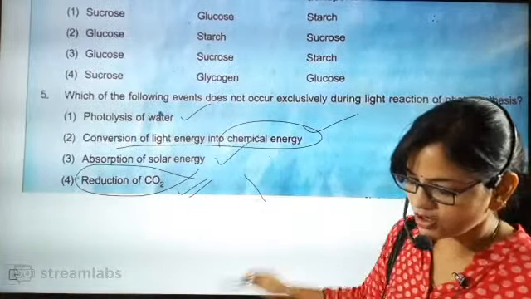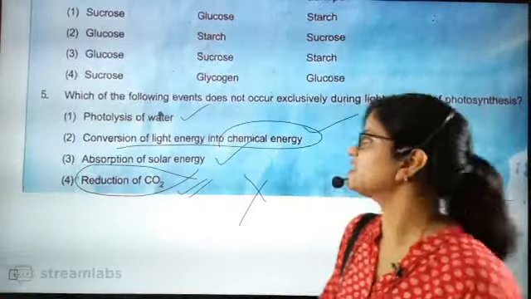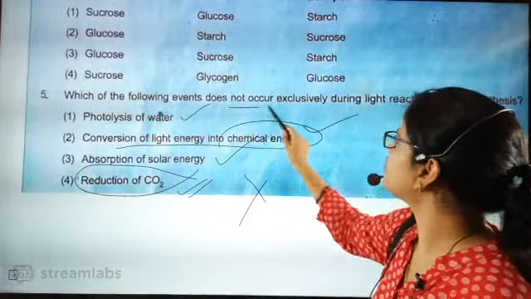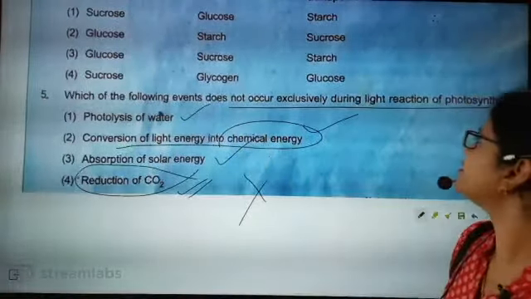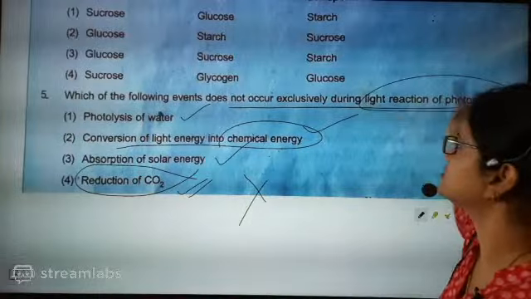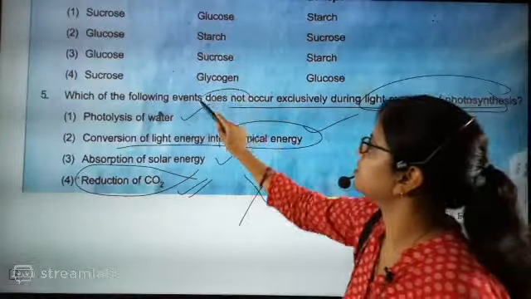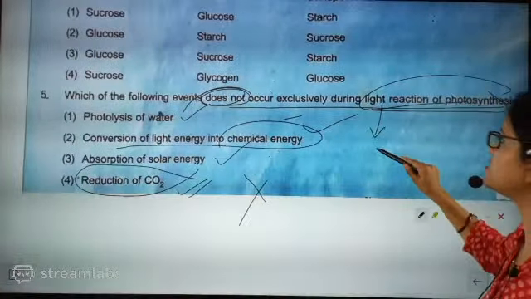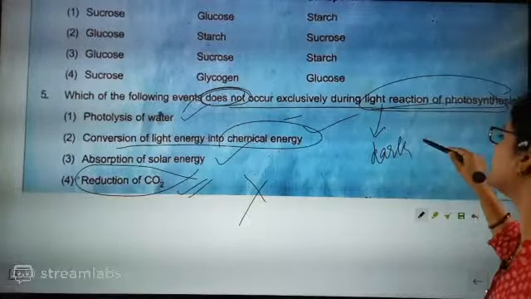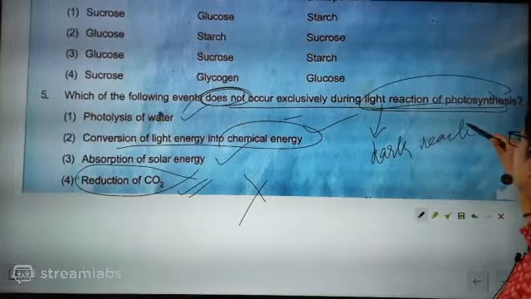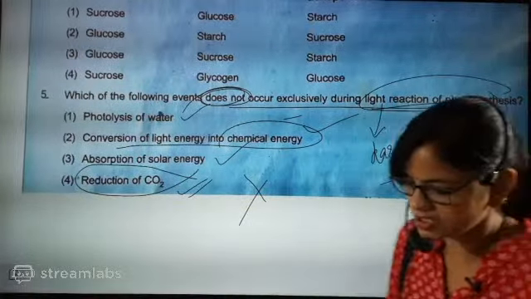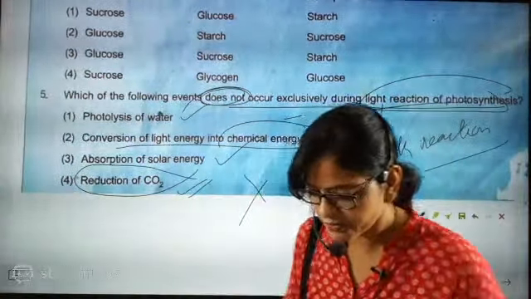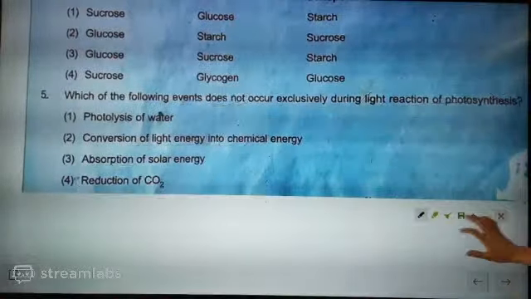So the fifth one will be the correct answer. That's why it is telling which of the following does not occur during light reaction of photosynthesis. Does not occur means which is not occurring. So if it is not occurring in light reaction, it is occurring where, beta? It is occurring in dark reaction. We have already discussed this one, beta. Okay. Now look here. Go for the next question.